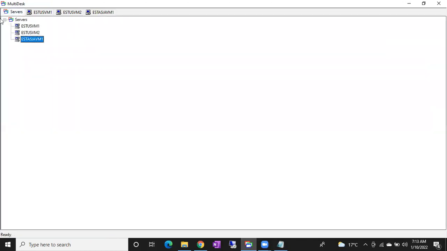So this is a simple tool, guys. Multitask is a very simple tool. If you want, you can install it. It will allow us to connect to multiple servers remotely. It's a very small tool, with no need to install also. Simply download it and open the file, just a one minute work. If you want to connect to multiple servers remotely, we can use this tool.